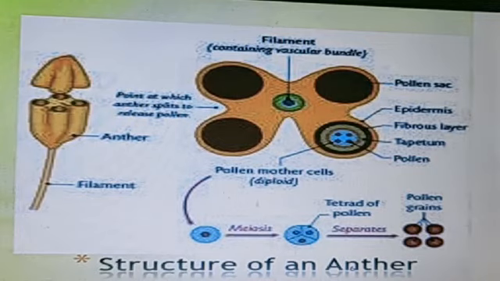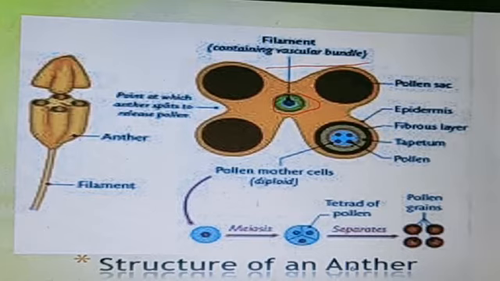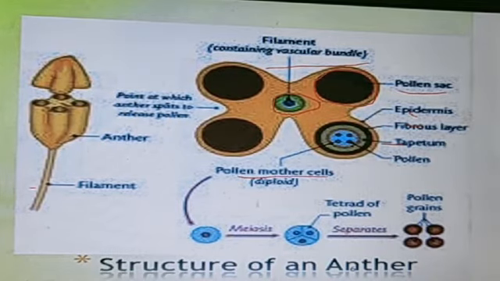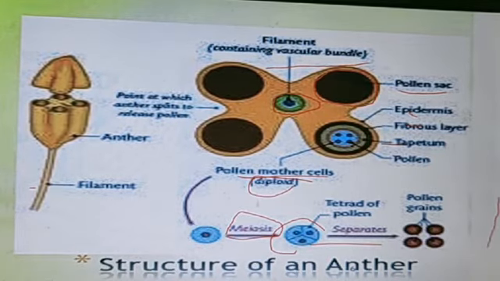Now next, look at this diagram also. Here I am discussing the connective tissue, which is in this region. It basically contains the vascular bundles. The xylem provides the water supply, and the phloem provides the food. Now the pollen sacs are there, which we discussed as microsporangium. Now the epidermis, fibrous layer, tapetum, pollen. Okay. Now look at the pollen mother cell. In which condition is it? Diploid condition, because we know that whenever gametes are formed, they are haploid. So meiosis will take place here, and they form the haploid. Now the tetrad is formed, and ultimately the pollen grains are formed like this.